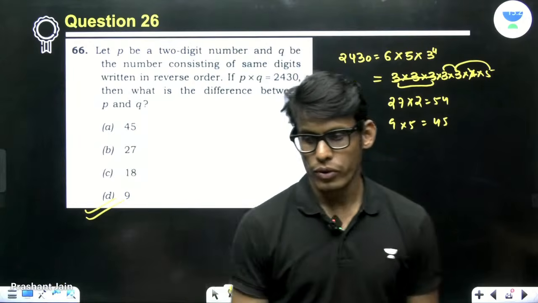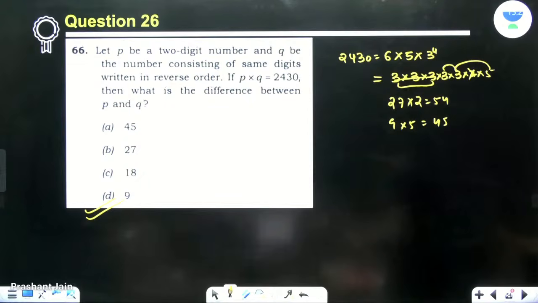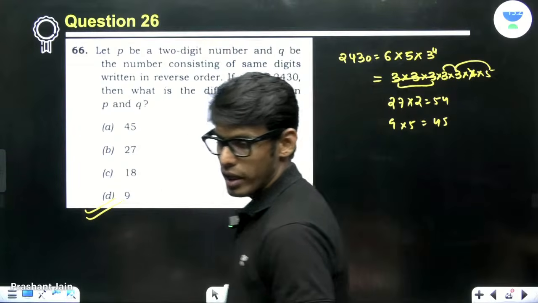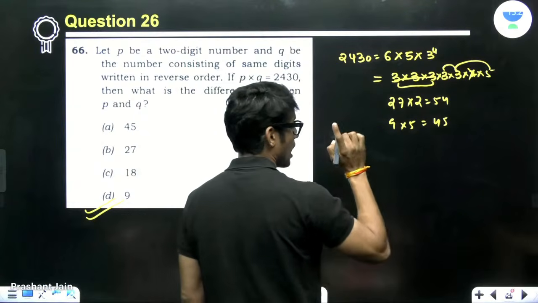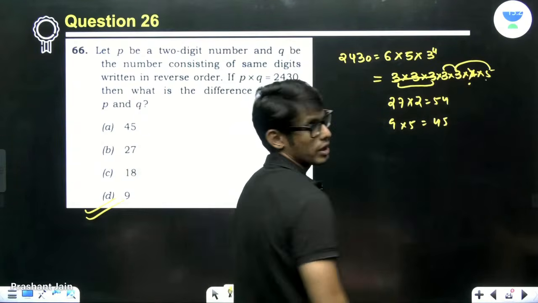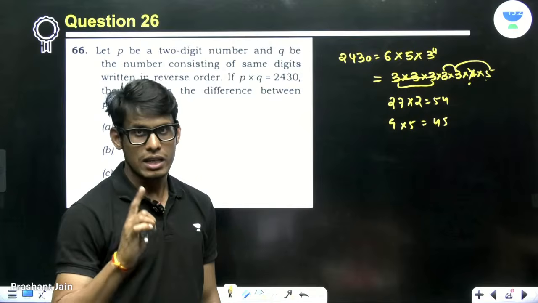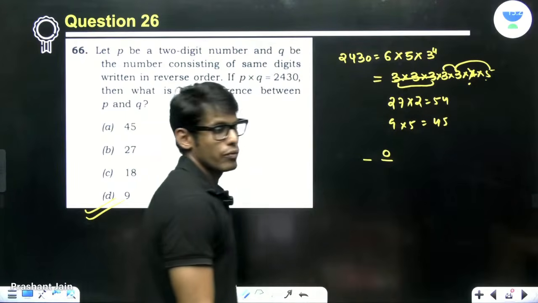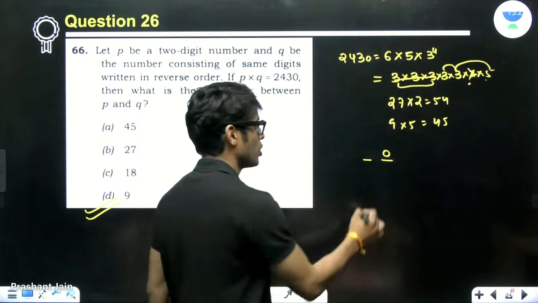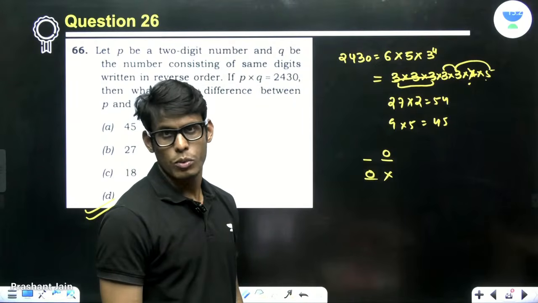Are you curious to know how I found it? Let me tell you. I knew for a fact that 2 and 5 cannot be together. If 2 and 5 are multiplied, there's a factor of 10 involved, and the unit digit will be 0. And then if you reverse it, you will have 0 here, which is not possible.